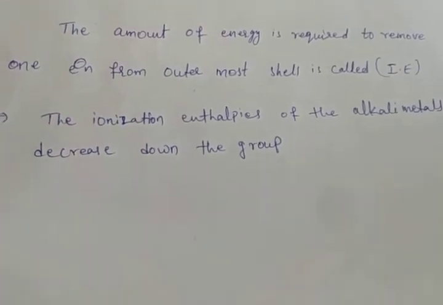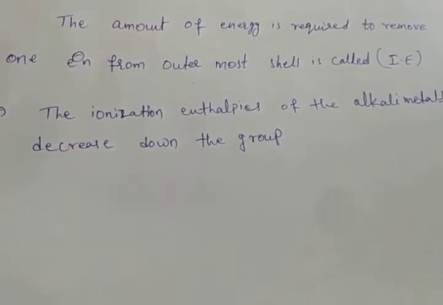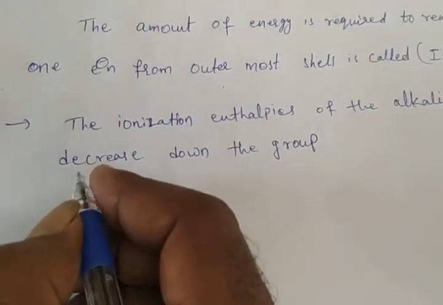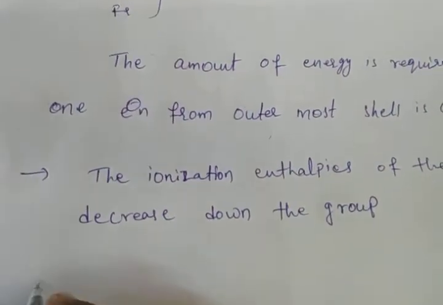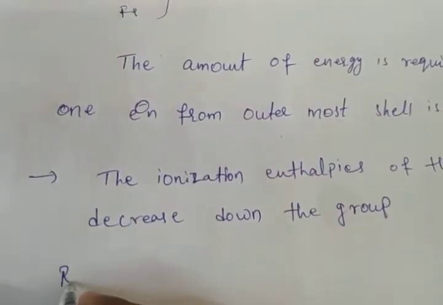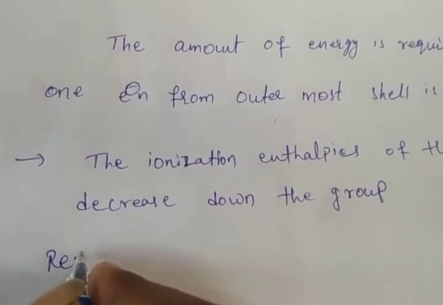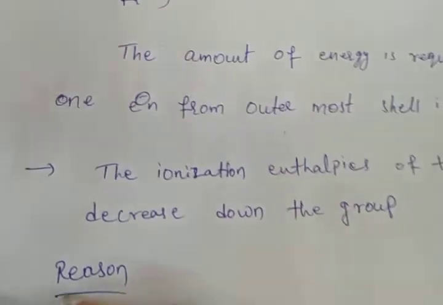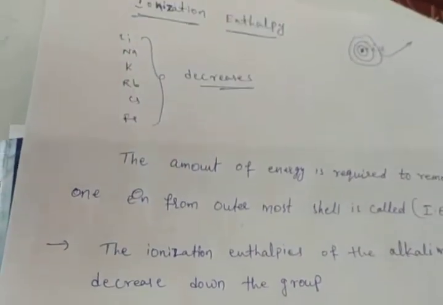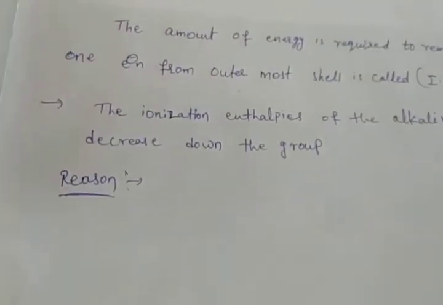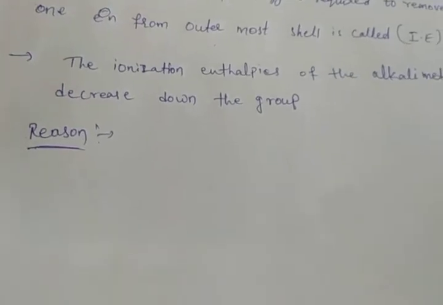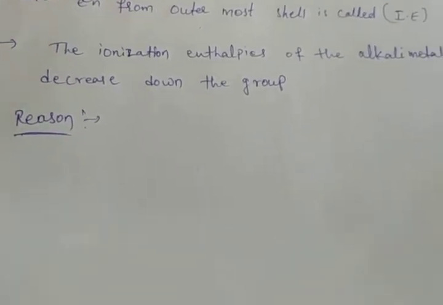Why is ionization energy decreasing in the group? What is the reason? The reason is the atoms of alkali metals are the largest in their respective periods.